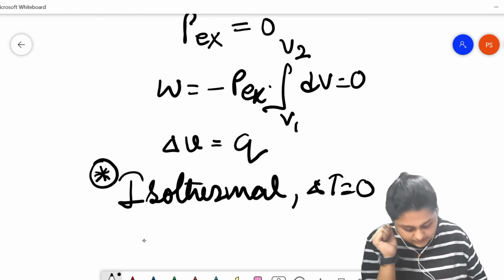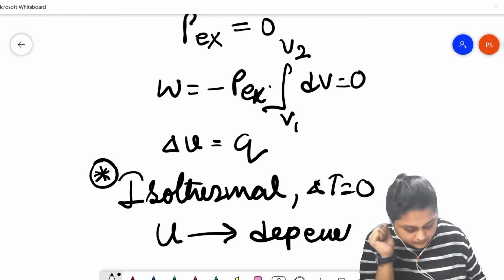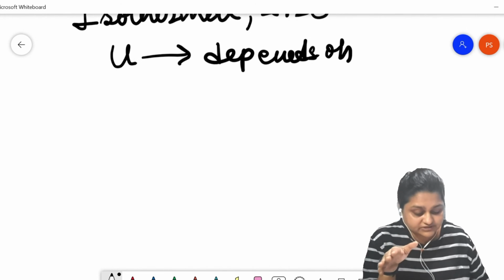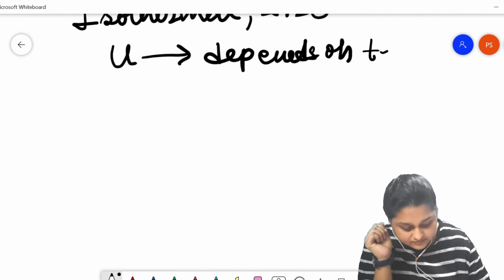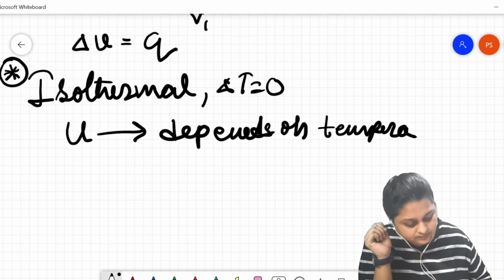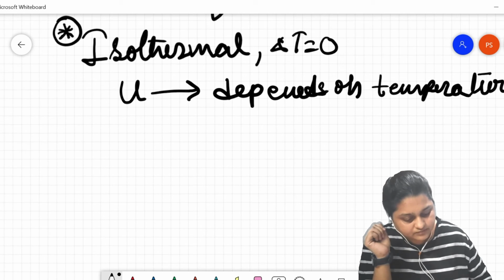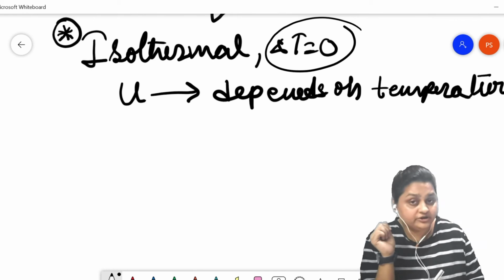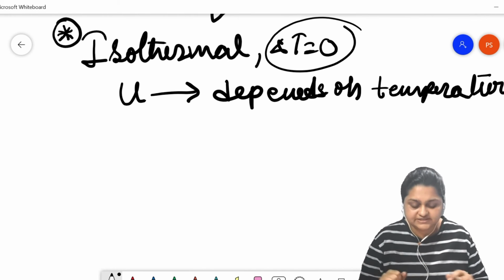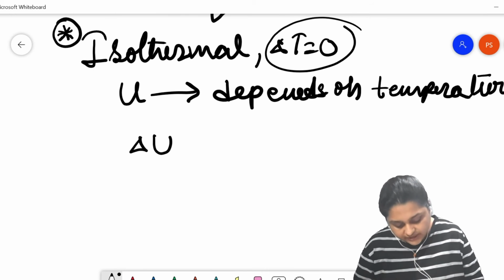As internal energy U depends only on temperature, and free expansion is an isothermal process with no temperature change throughout, the temperature remains the same. So the internal energy will also not change.